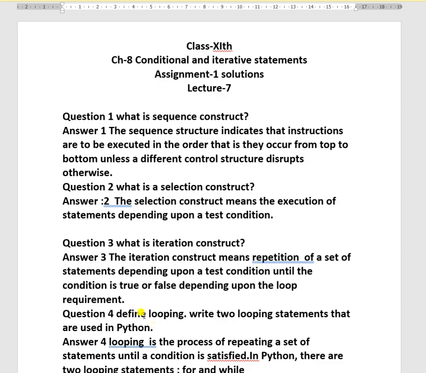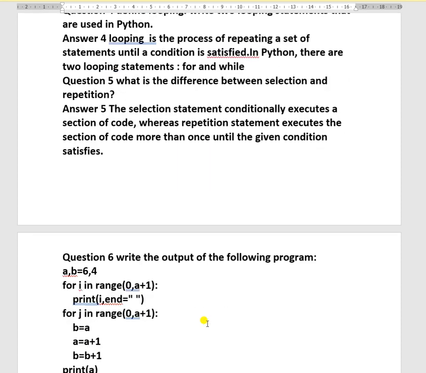Now question number 4. Define looping. Write two looping statements that are used in Python. Looping is the process of repeating a set of statements until a condition is satisfied. And in Python, there are two looping statements, that is for and while.